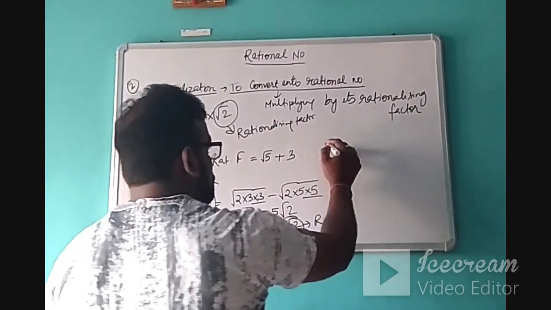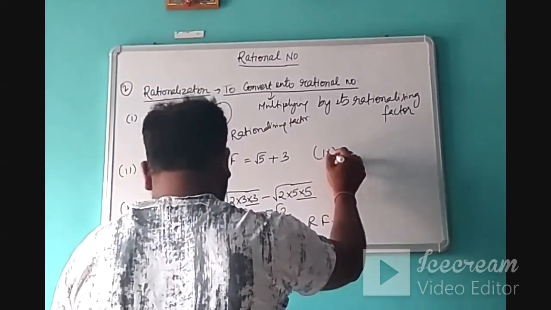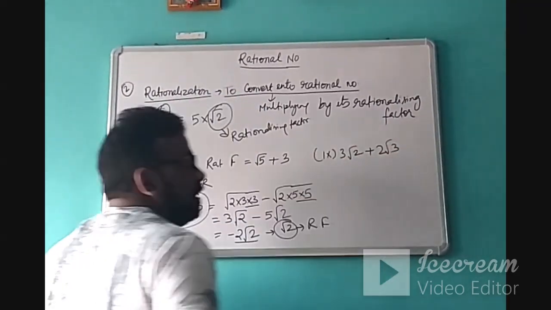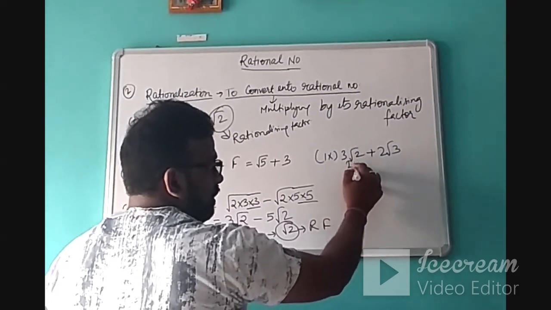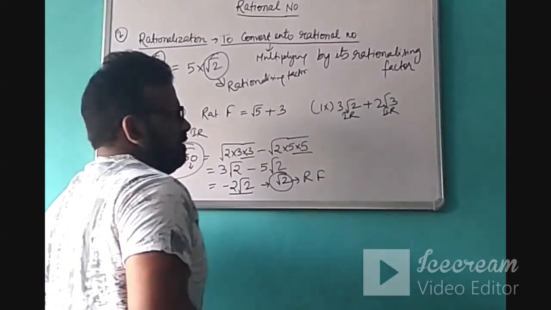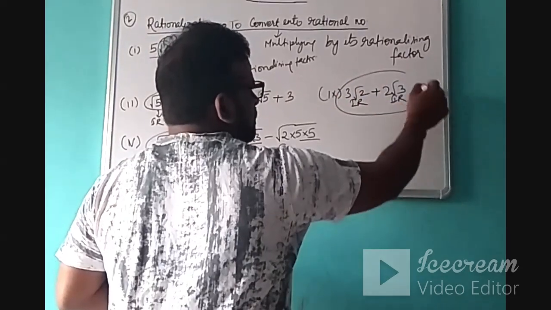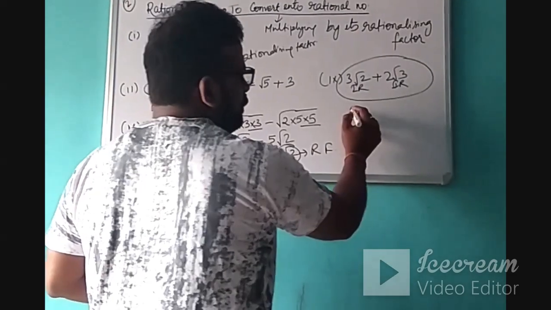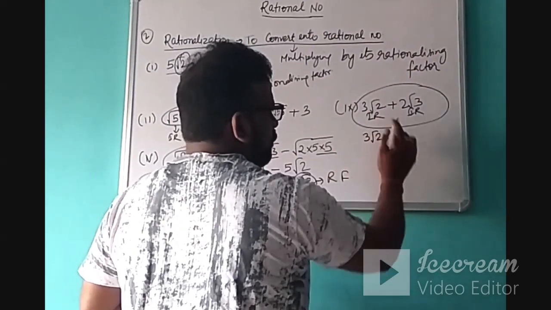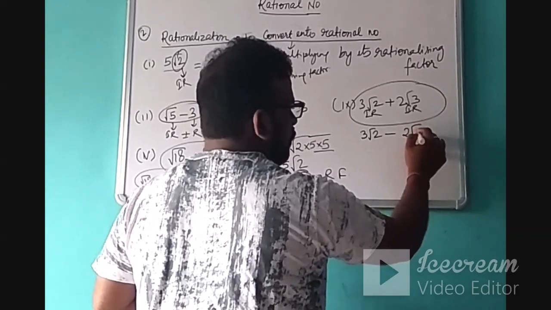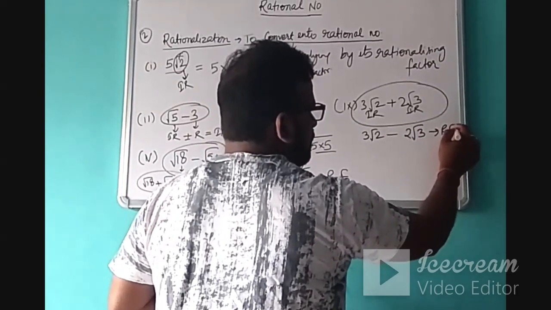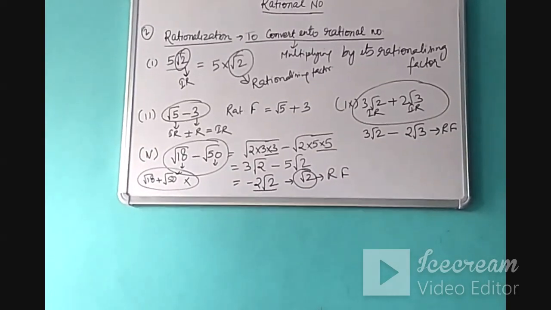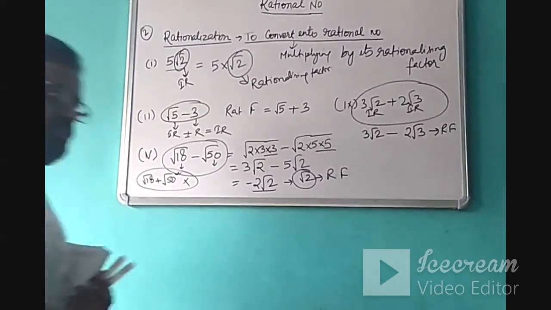And if you start with questions like this, suppose in which both are irrational numbers, suppose a question is like this. So they both are irrational numbers. In that case, what you will do, you will simply change the sign of this plus to minus, and that will now be its rationalizing factor. So this is how you can write the rationalizing factor of a given irrational number.